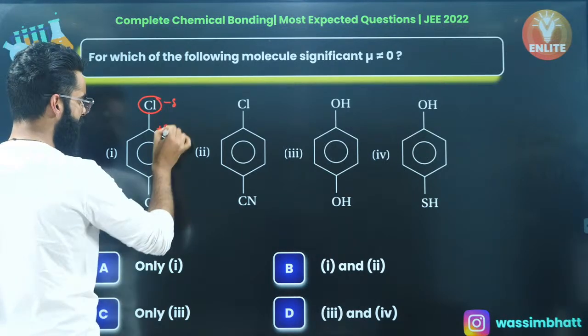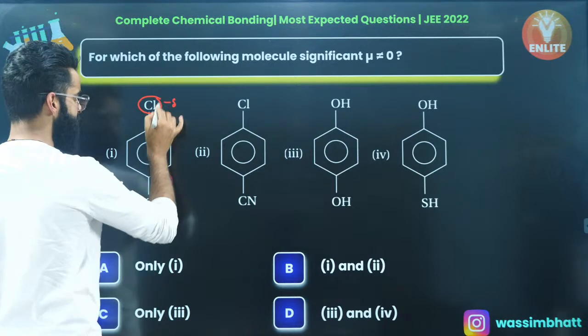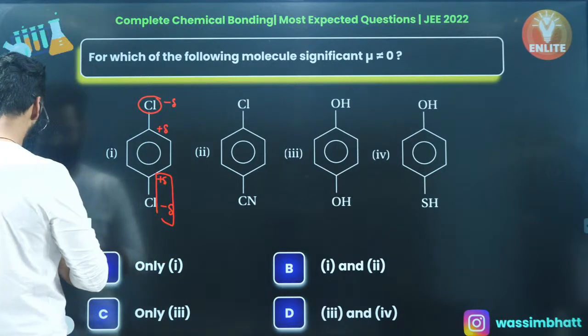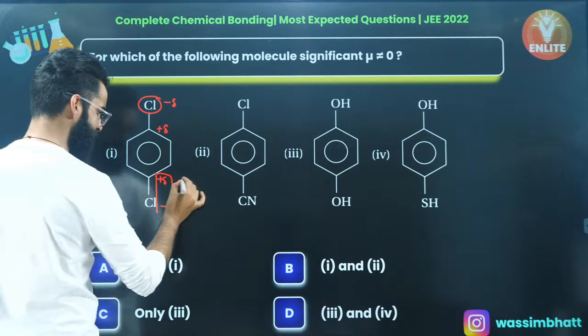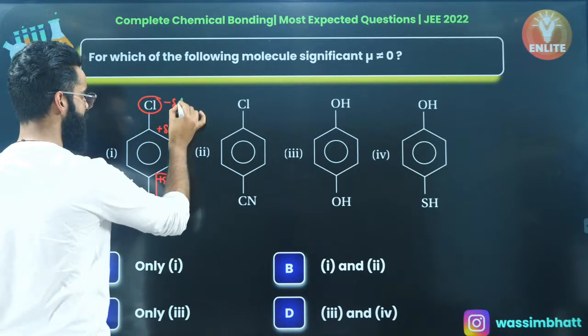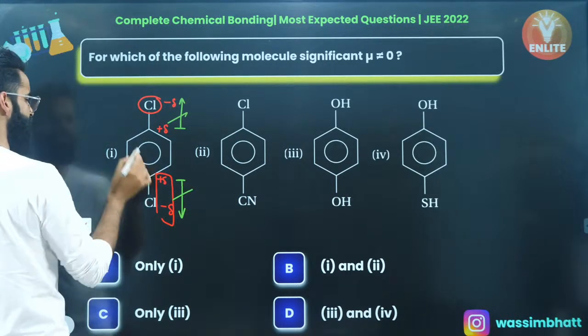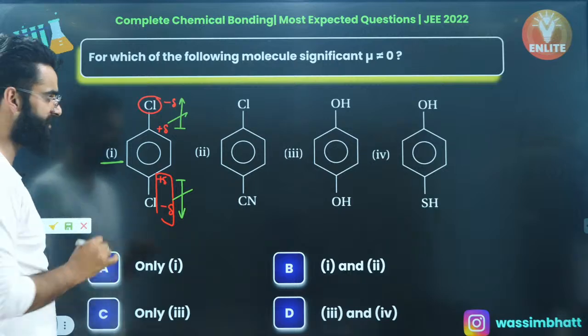So basically over here you got 2 dipoles, right? This is the first dipole, and this is the second dipole, right? The direction of the dipole moment in chemistry we take from positive to negative. So this is the direction of the dipole moment, and this is the direction of the dipole moment. Since both are equal and in opposite directions, they cancel out each other's effect. So the net dipole moment of this one is going to be 0.